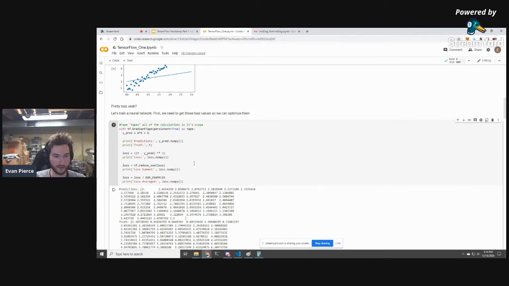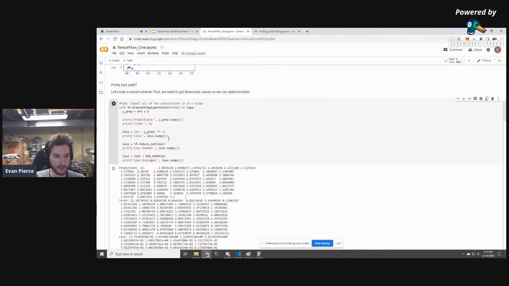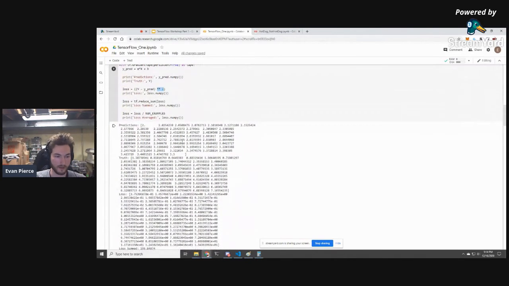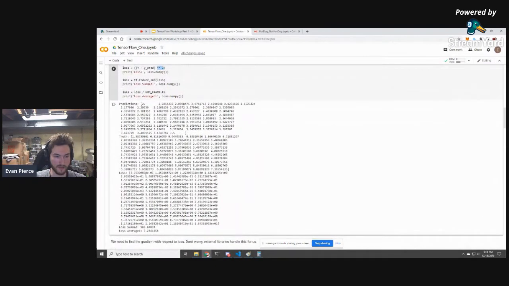Next, let's calculate the loss, because now we have all our predictions. The loss is going to be the squared error. So we're figuring out how far away we are from actually getting this answer right, and then we're squaring it. The reason we're squaring it is that it has two effects. We're making all of the values positive, and we're making all of the values that are more wrong be penalized more, exponentially more. We can see the effects of that right here. For the first example, we have this amount of loss. For the second example, we have this amount of loss.